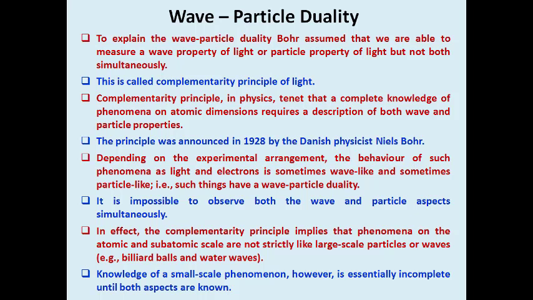The complementarity principle implies that phenomena on the atomic and subatomic scale are not strictly like large scale particles or waves, like billiard balls and water waves. Knowledge of small scale phenomena is essentially incomplete until both particle nature and wave aspects are known to the system. So this is the basics behind the complementarity principle of light.